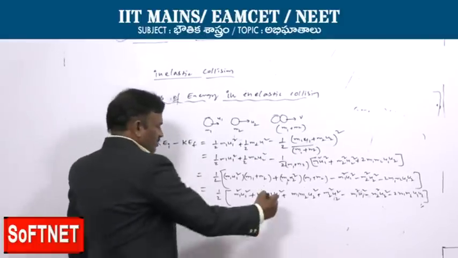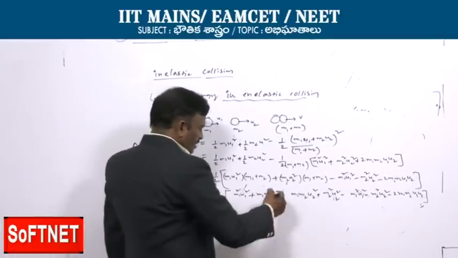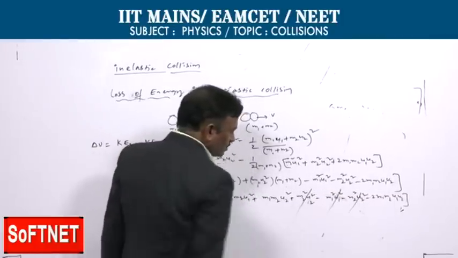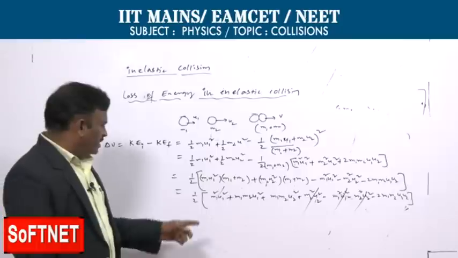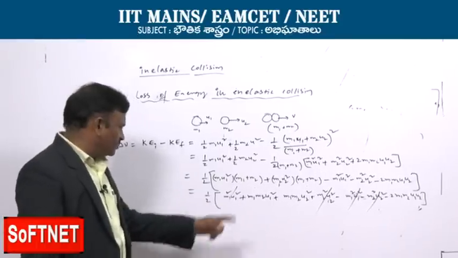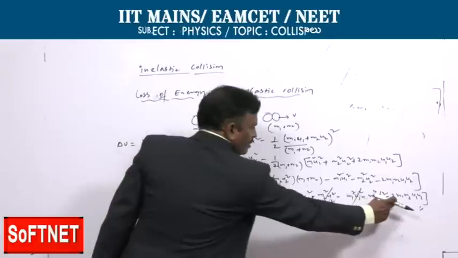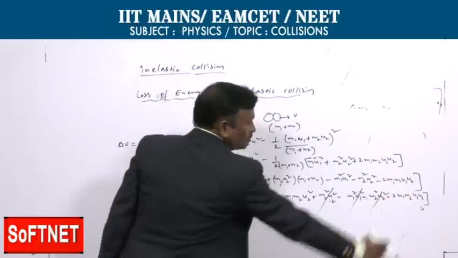Here m1 square u1 square and m2 square u2 square get cancelled. In the entire expression we got m1 m2 u1 square, m1 m2 u2 square minus 2 m1 m2 u1 u2.